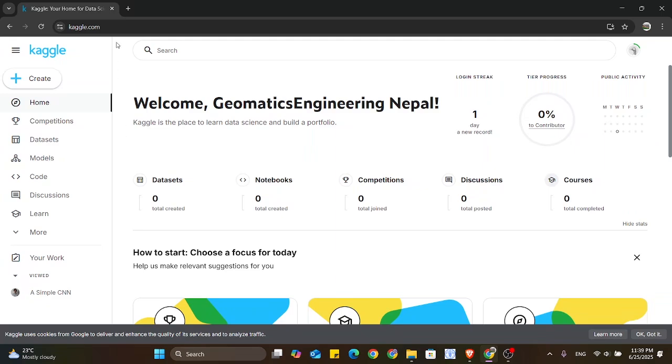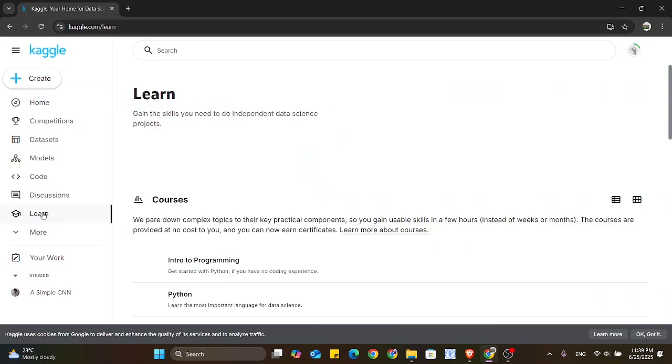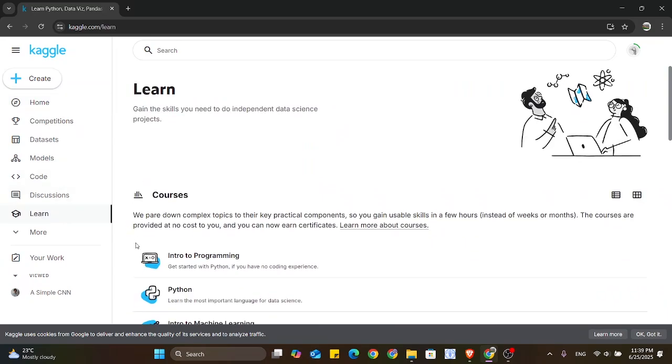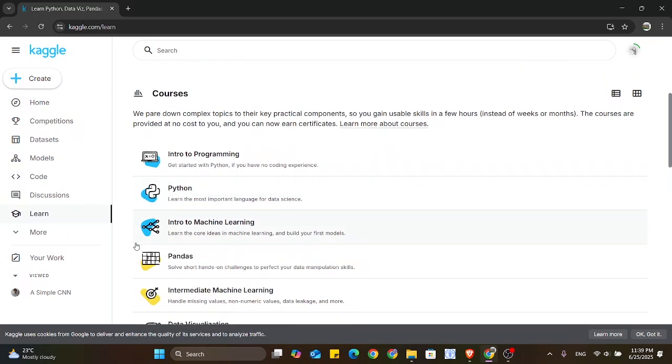First you have to go to Kaggle, which is www.kaggle.com. Once you are here, and once you create a login and an account and go into this page, you'll find a section called Learn, and here are so many courses that you can learn and get certificates for, and that is also free.